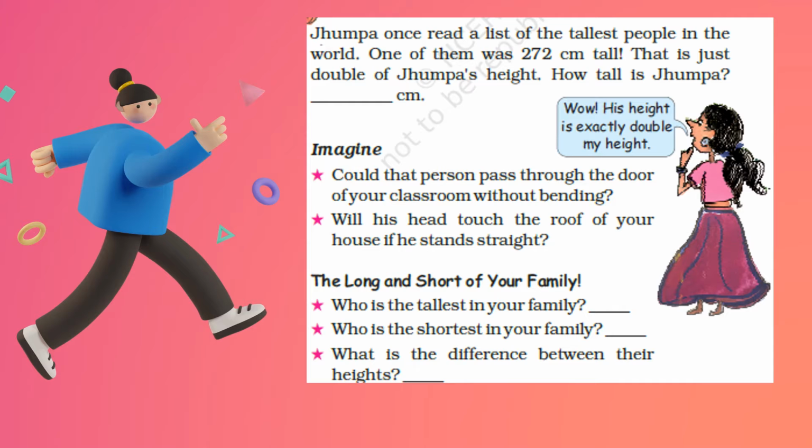We will simply divide 272 by 2 because we need to find the half of 272, that is 136. So 136 centimeter is the height of Jhumpa. In other words, if we double 136, we will get 272. Clear?